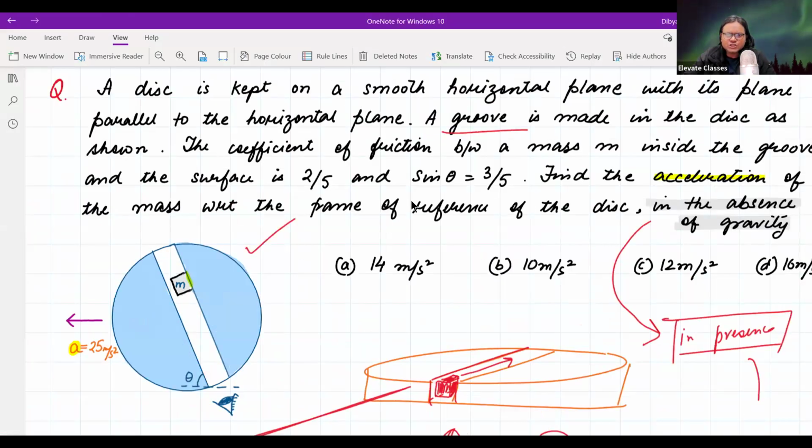Bamdev, Rakesh, Kashan, correct answer. Vivek also correct answer.